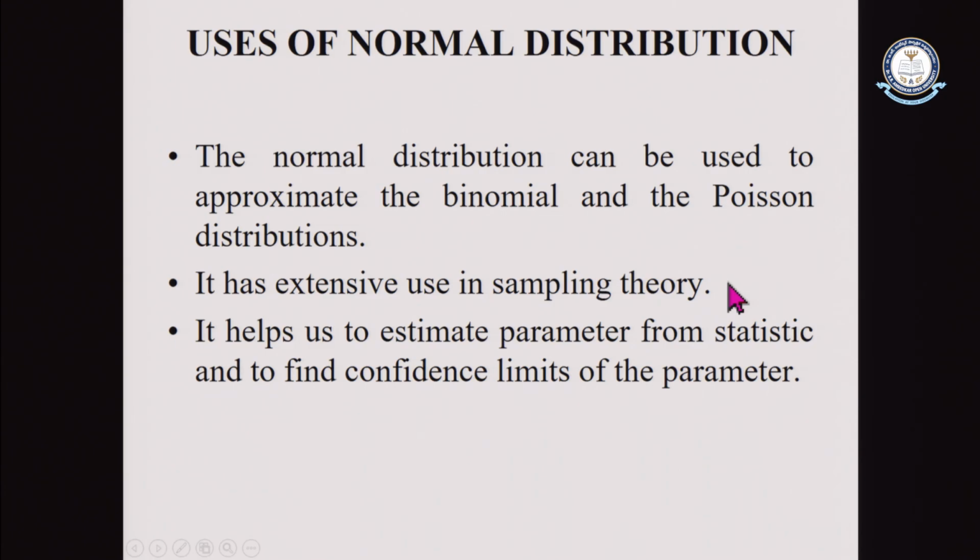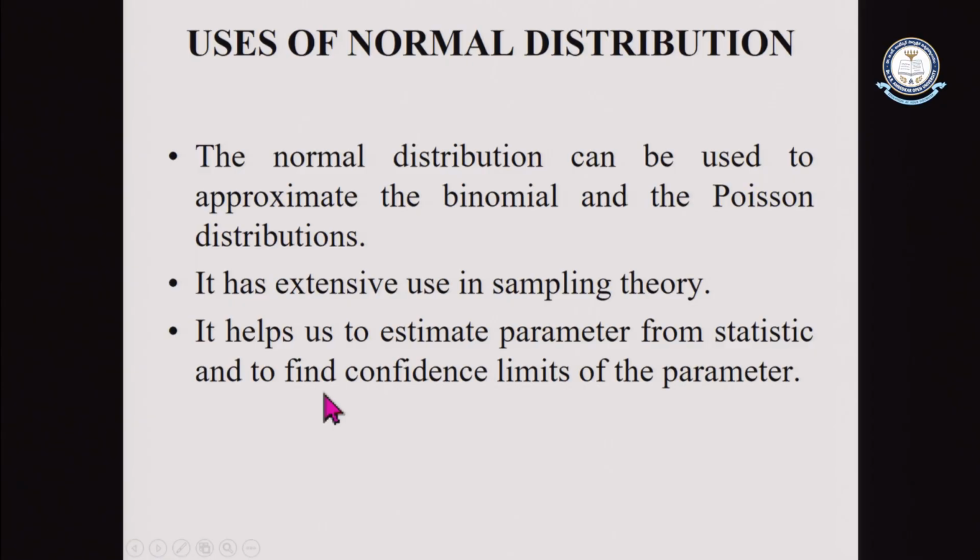As one of my professors, Sampath Sari, already said, what is the use of sampling theory? Sigma limits, from the quality control point of view, use the normal distribution concept. Next, it helps to estimate parameters from statistics and find the confidence limits of the parameter. So this plays a vital role in the testing of hypothesis. So how to estimate the parameter?